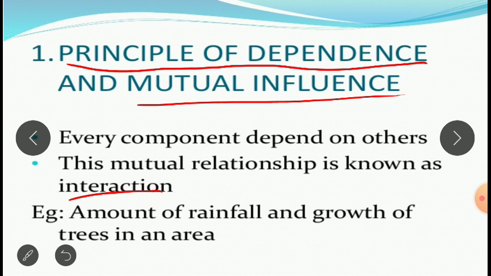So, in this manner, we can see that the rainfall and the growth of the trees in an area are in a mutual relationship. So, this is nothing but the principle of dependence and mutual influence.